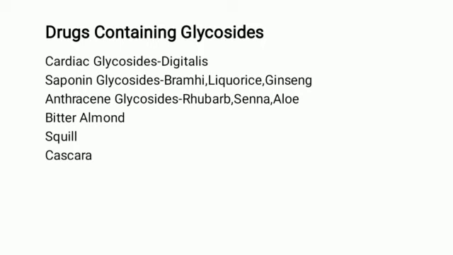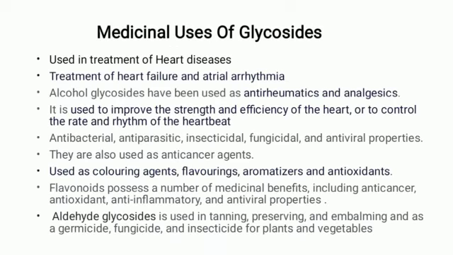Cardiac glycosides are present in Digitalis purpurea, that is, digitalis. Saponin glycosides, examples: Brahmi, licorice, ginseng. Anthracene glycosides: rhubarb, senna, aloe, bitter almond, squill and cascara. So these are some examples of crude drugs which contain glycosides.